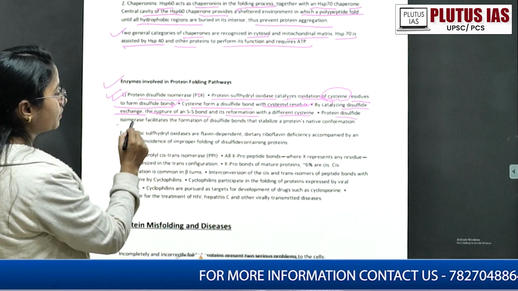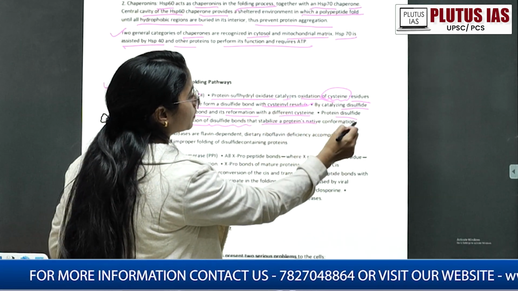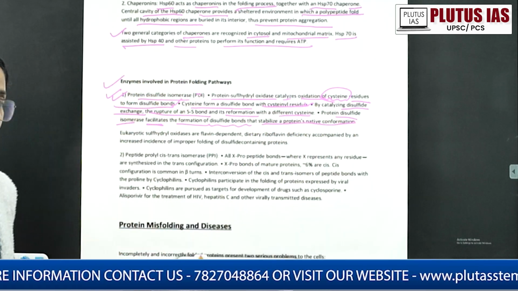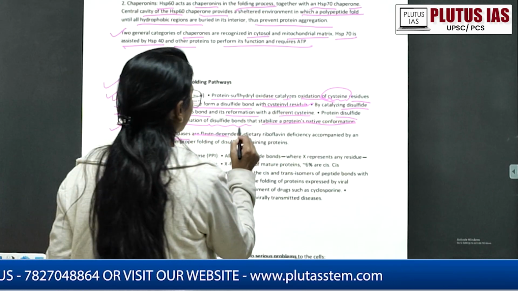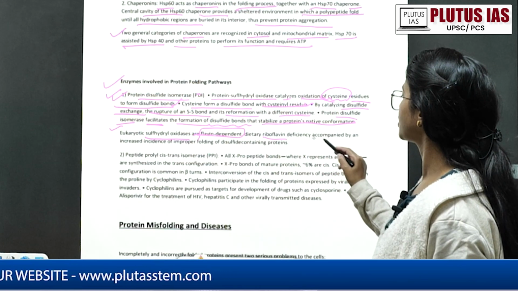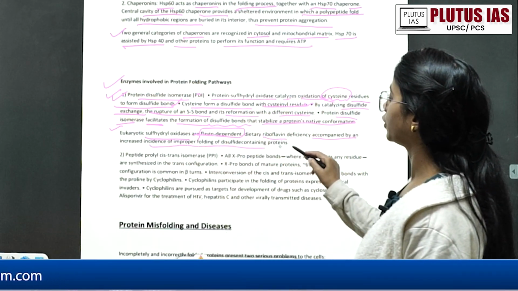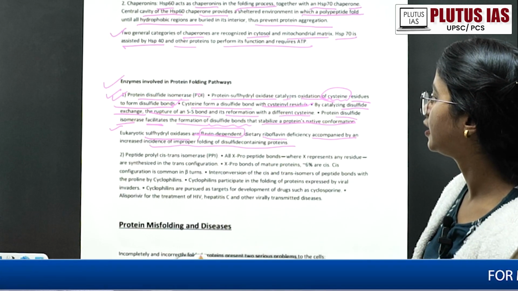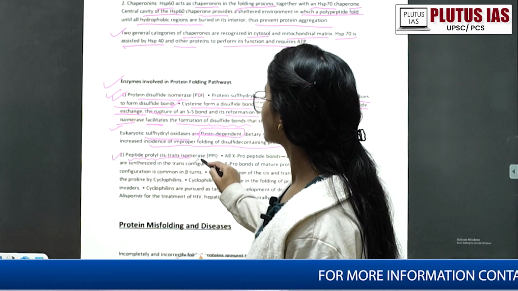Protein disulfide isomerase facilitates the formation of the disulfide bond that stabilizes the protein's native conformation. Okay. Eukaryotic sulfhydryl oxidases are flavin dependent. FMN, remember, flavin dependent. Dietary riboflavin deficiency is accompanied by an increased incidence of improper folding of these disulfide-containing proteins. Okay. Next is your peptide prolyl cis-trans isomerase.